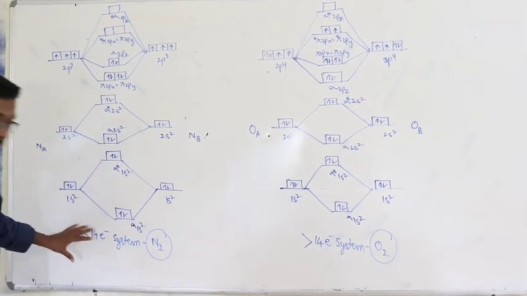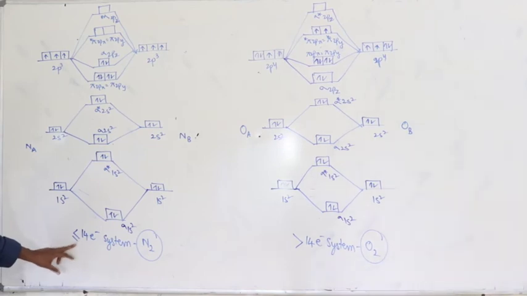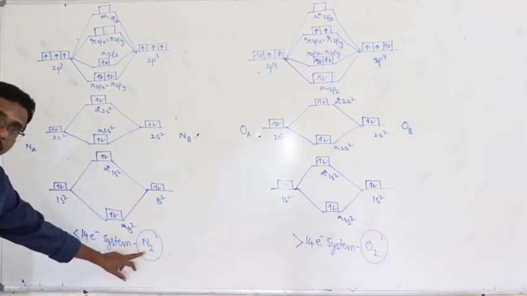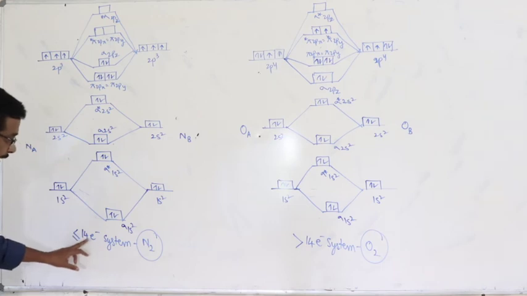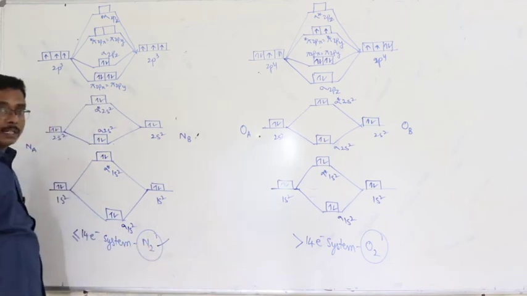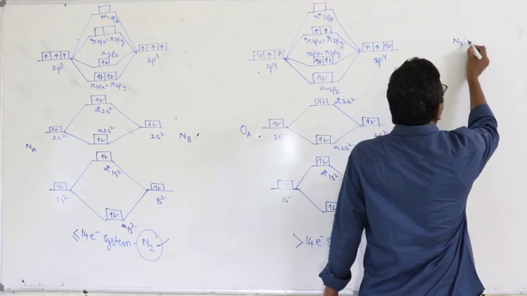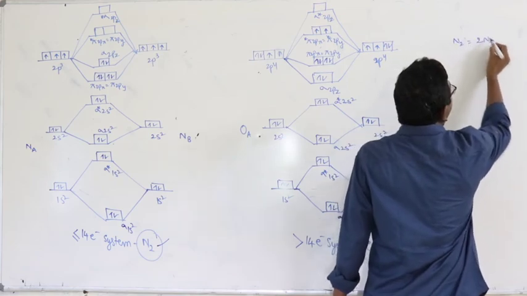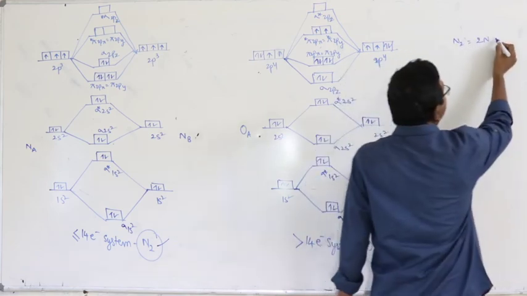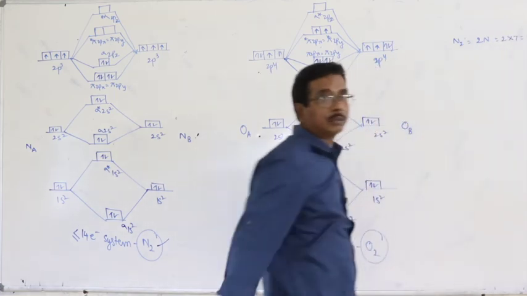This is the energy profile diagram of molecular orbital theory, which is applicable for species with 14 or fewer than 14 electrons. Here I have taken nitrogen as an example. In a nitrogen molecule there are 2 nitrogen atoms. Each nitrogen atom contains 7 electrons. 2 into 7 is equal to 14 electrons.